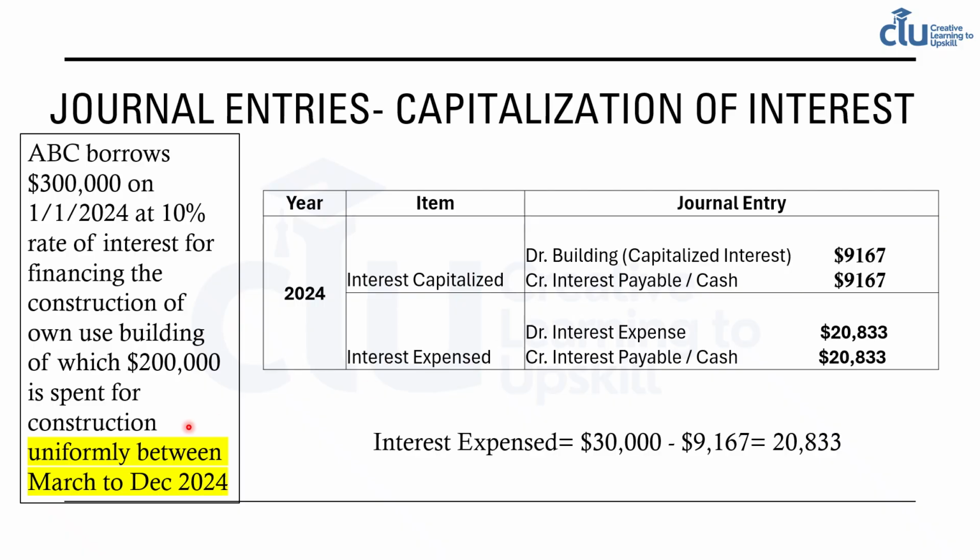Now the remaining, that is the actual interest paid to the bank, which is 30,000 minus the interest that we are going to capitalize, which is 9,167. The difference is 20,833. This will be treated as an interest expense and it will reflect in the income statement. So we debit interest expense 20,833 and we'll credit interest payable or cash, as the case may be.